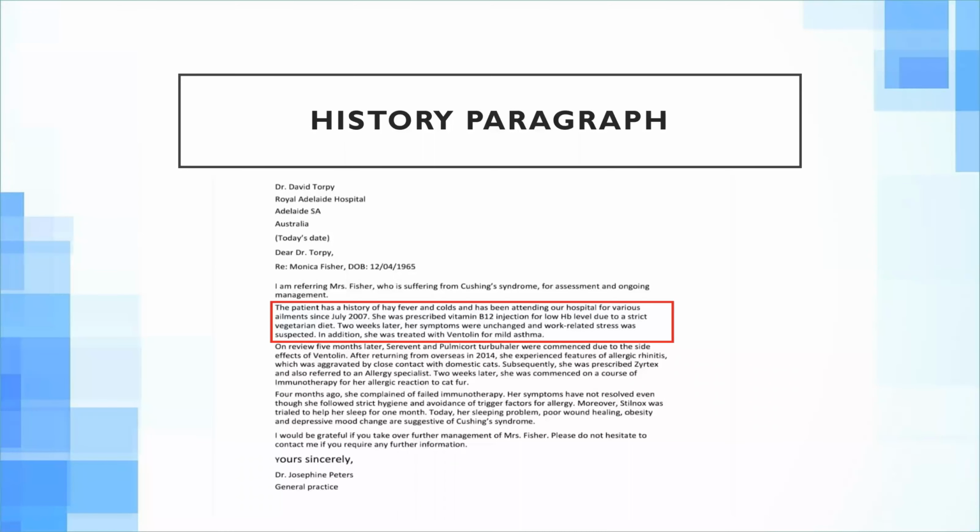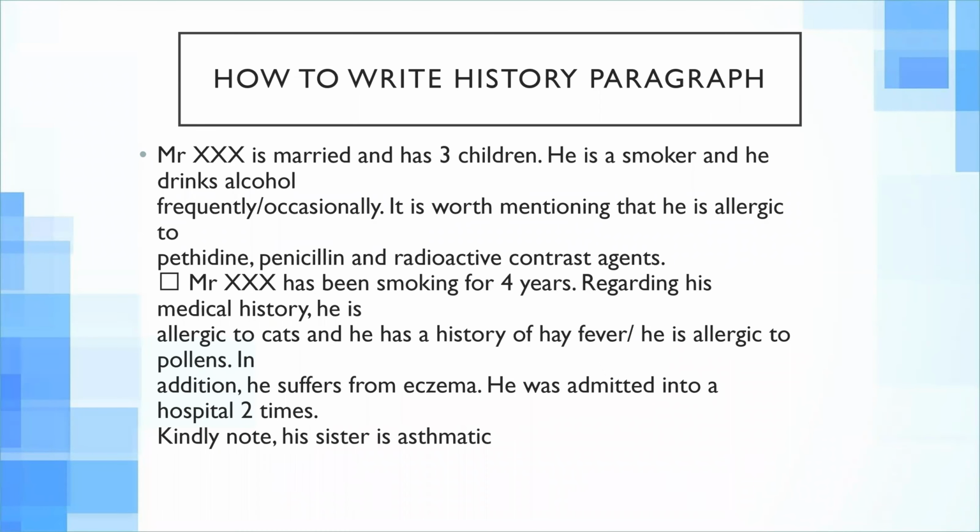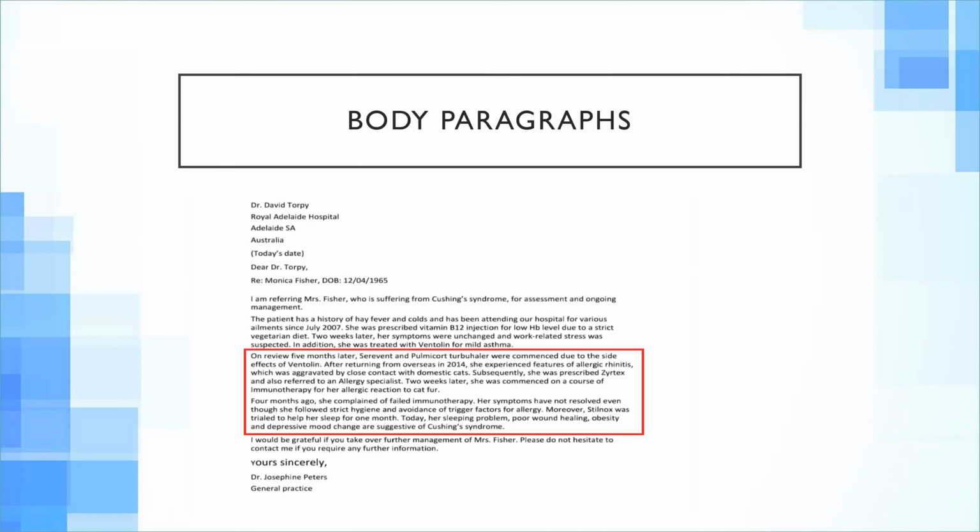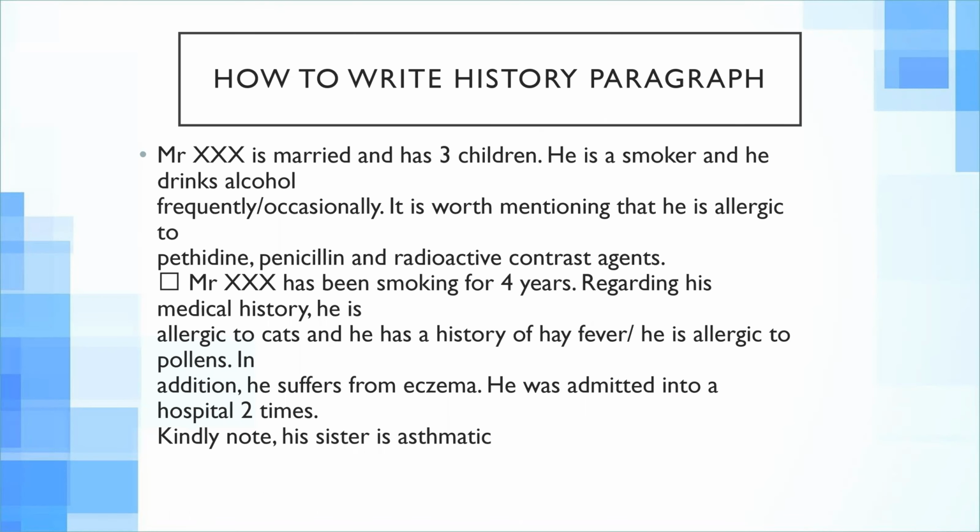Next, I will look at some examples to make it easy to write a history paragraph. Mr. XXX, who is a cancer patient, is married and has 3 children. He is a smoker and he drinks alcohol occasionally.